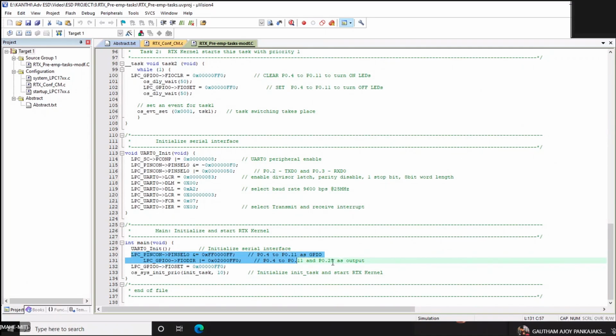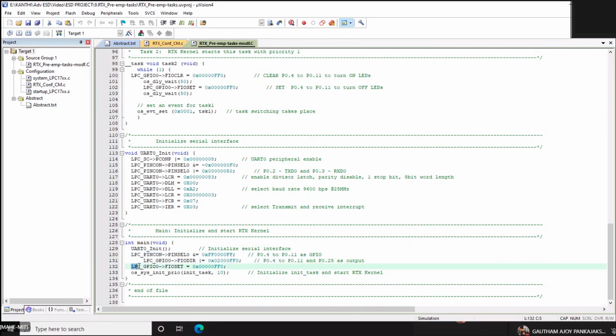Really I'm not using it, but since I've copied the code, that is also set. P0.4 to P0.11 are the LED pins which I am selecting and putting as output.